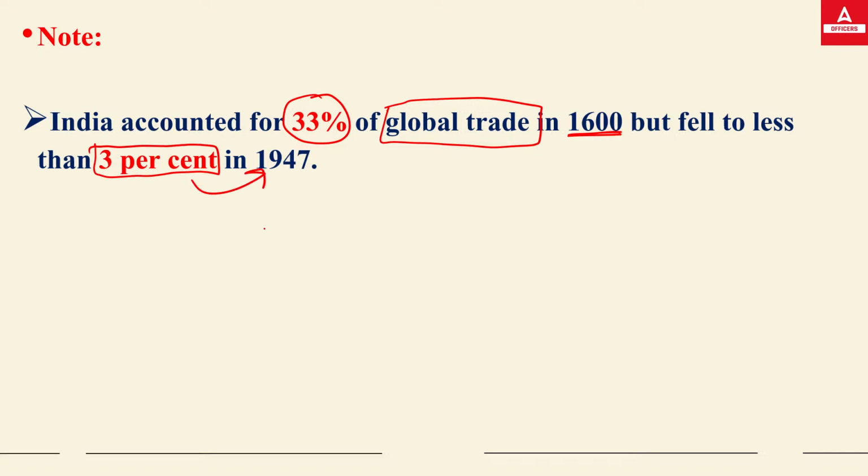So India's contribution was declining continuously in global GDP and global trade, because we know the Britishers took the wealth and the raw material as well. They developed the railways so that they would find a way to take the raw material from India abroad to their country. That's why India's share in GDP and trade was reduced and declined.